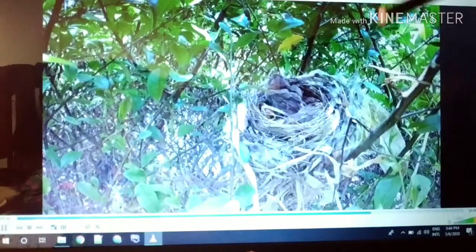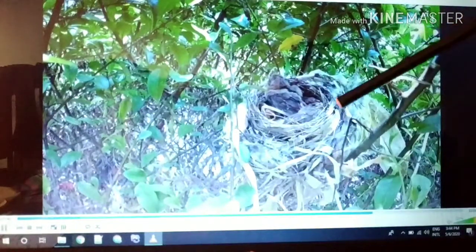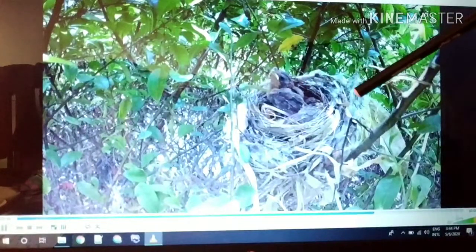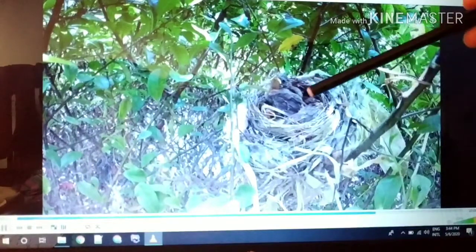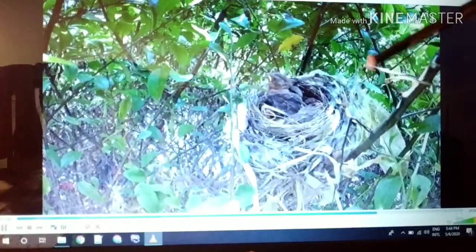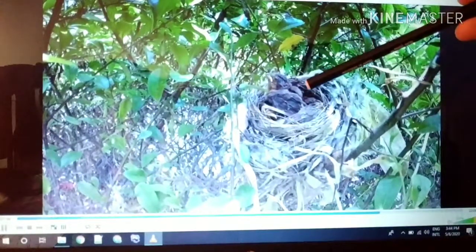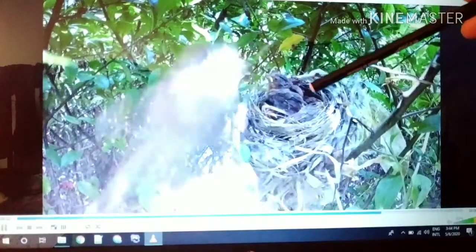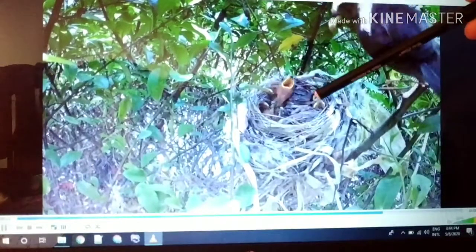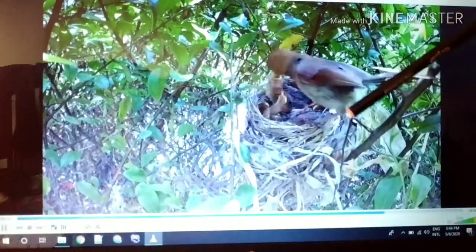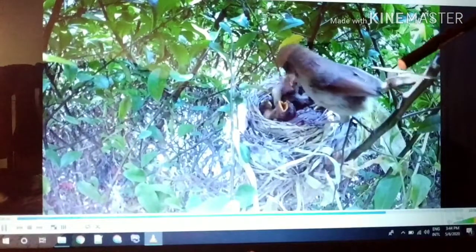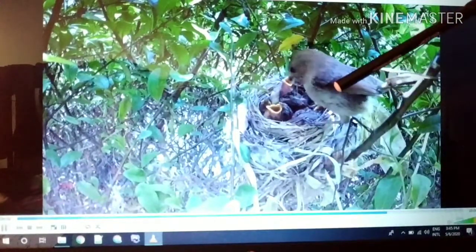Look here, after nine days of hatching, the baby birds are now bigger than the first time, and they have more feathers on their bodies. And the parent birds are feeding them.